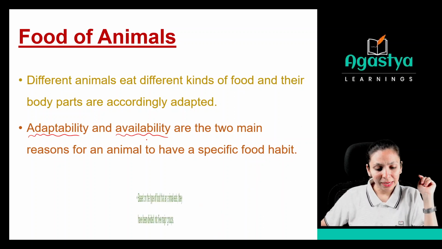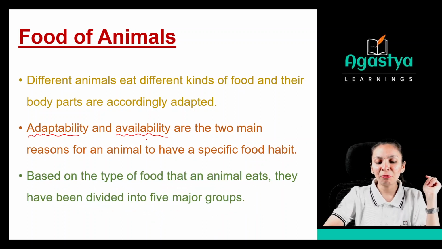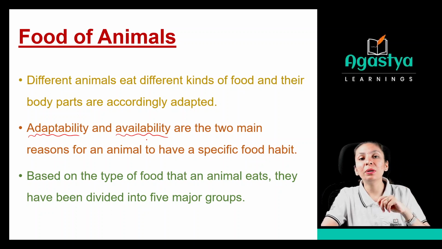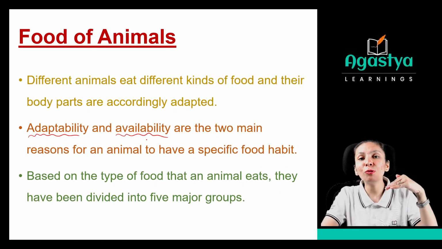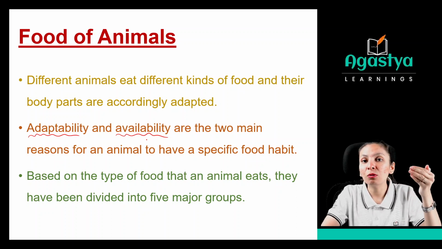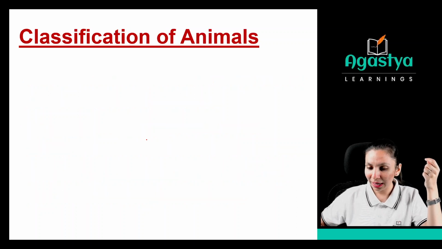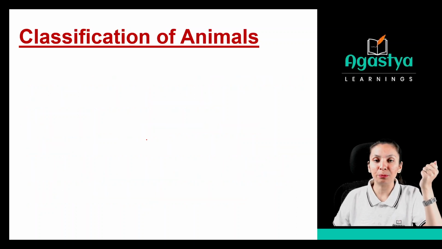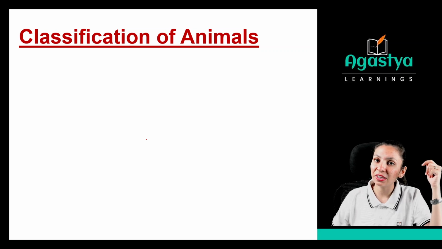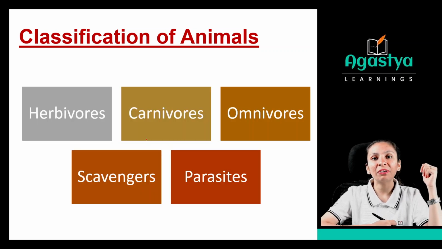Now see, based on the type of food that an animal eats, they have been divided into 5 major groups. What kind of food they are taking, right? What kind of food is available to them and what kind of food they are adapted to, right? So based on that, we have 5 different groups. That is the second criteria. Based on their different food habits, we have the classification of animals. So what are the 5 groups?